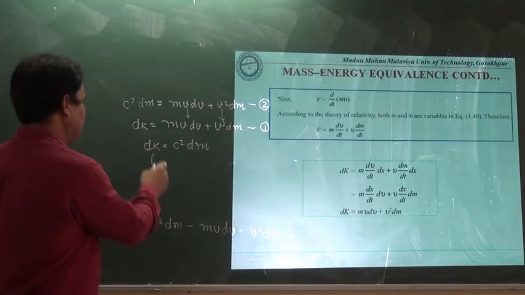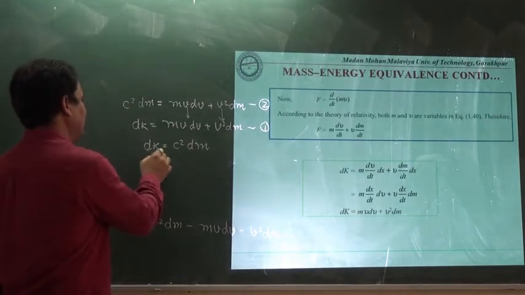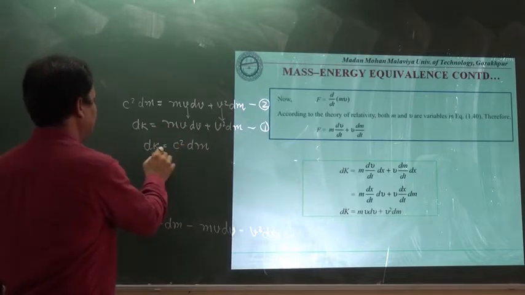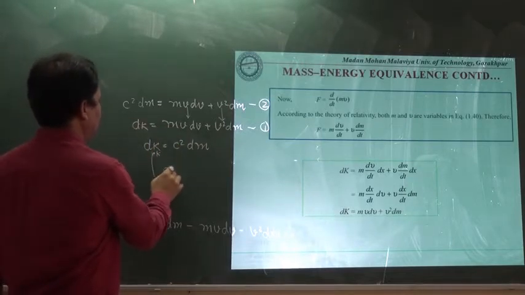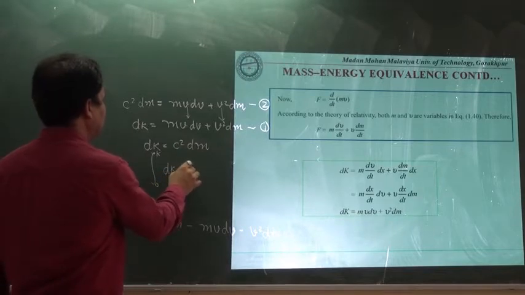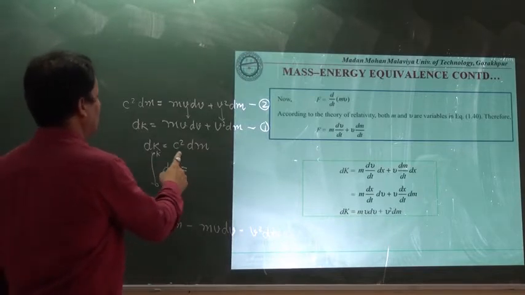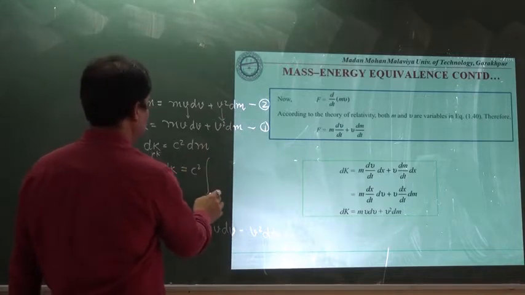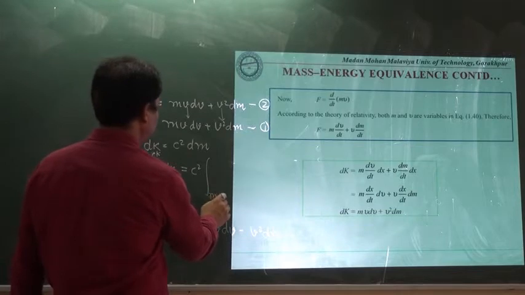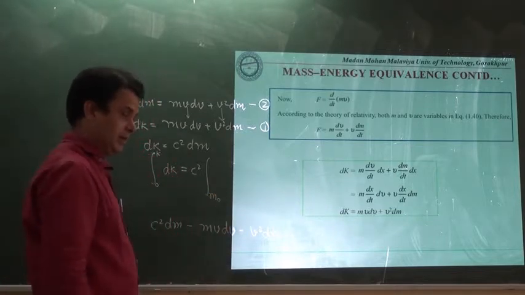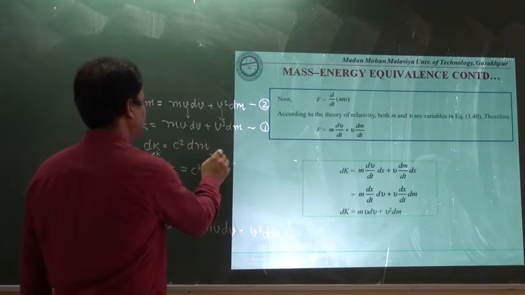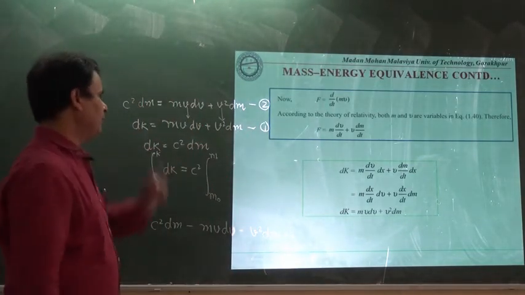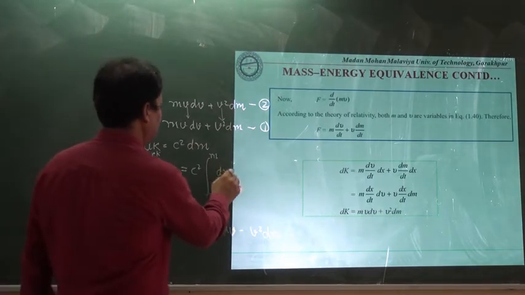Then when force is applied to the particle, the kinetic energy becomes k, and dk changes from 0 to k. This leads to a change in mass starting from m0, the rest mass when the particle was at rest, to the varied mass m, and here we will have dm.